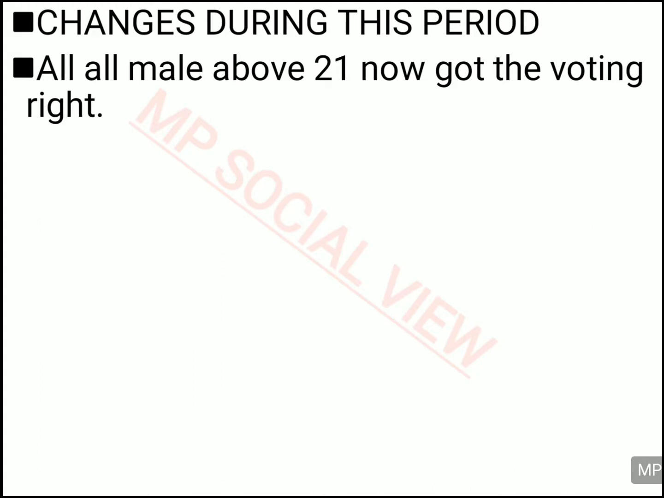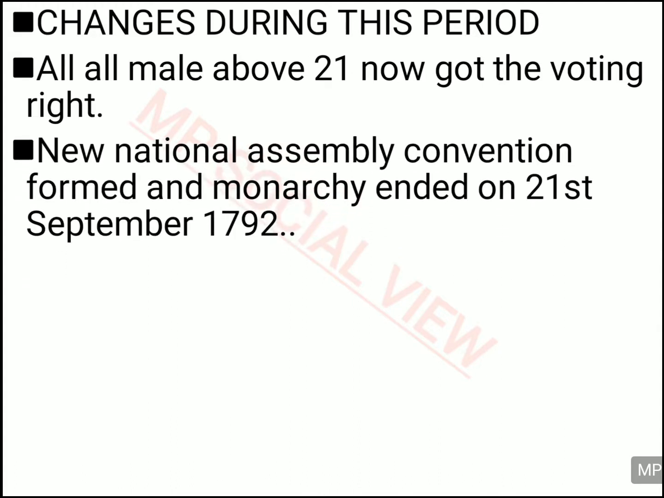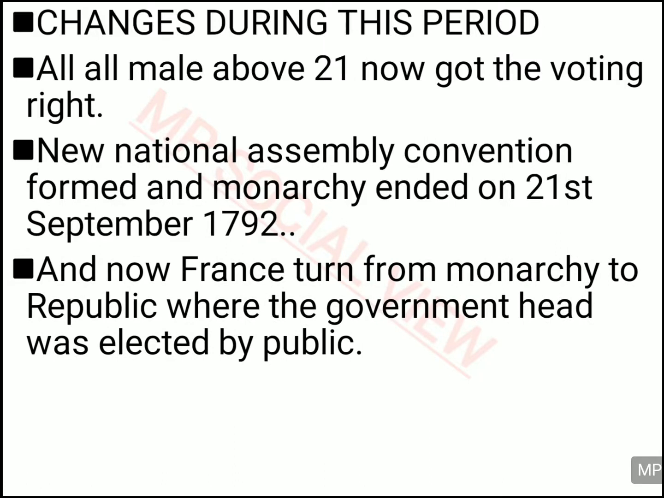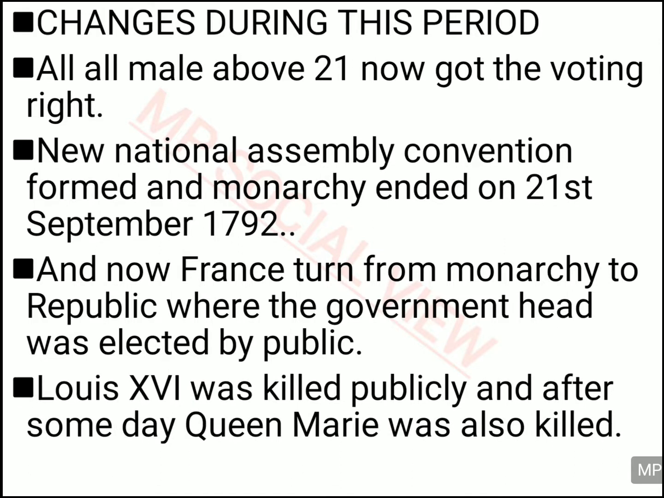But now in this election, all the males above 21, whether they are rich or poor, whether they are paying taxes or not, everyone was given the right to vote. All the men were given the right to vote. And then the election was held, the National Assembly was formed, the Jacobin Club won the election, and then the Jacobin Club came to power and the monarchy was ended on 21st September 1792. And a Republican government was established in France.